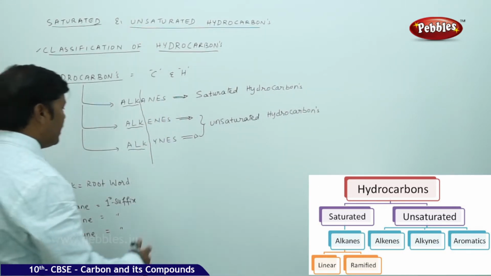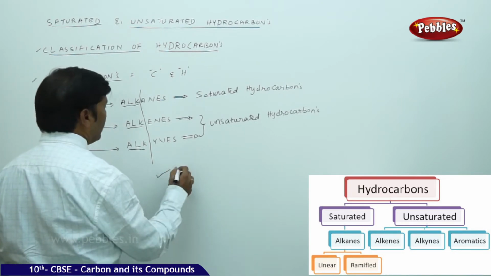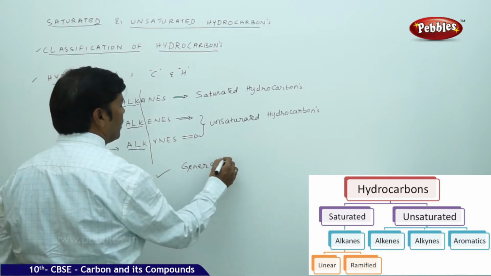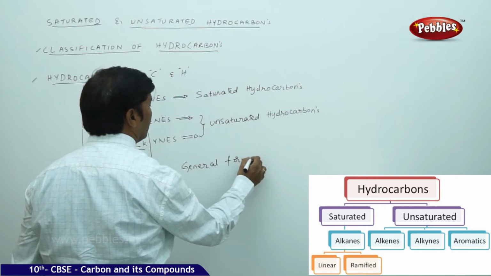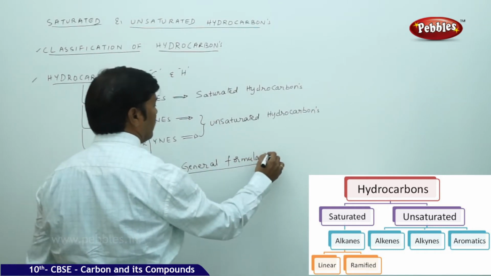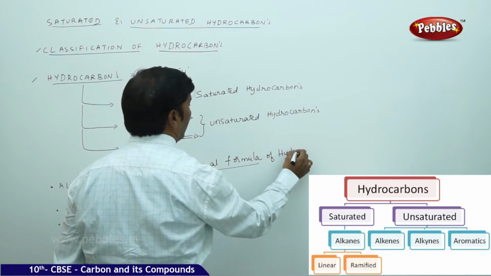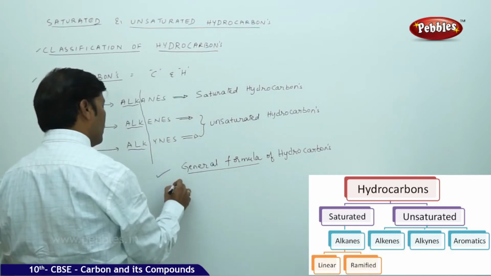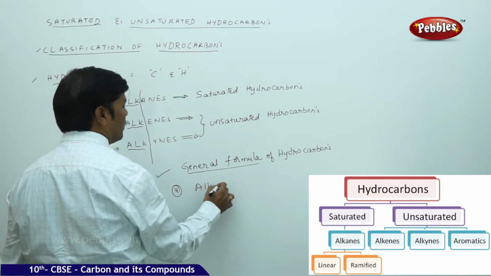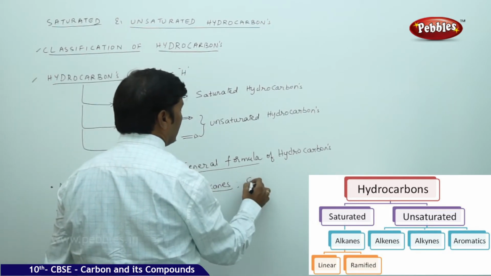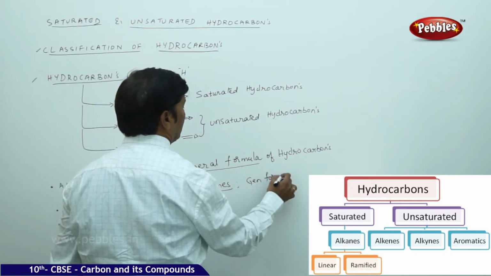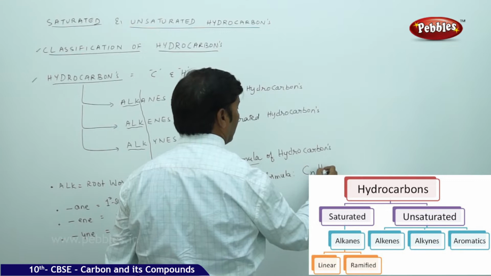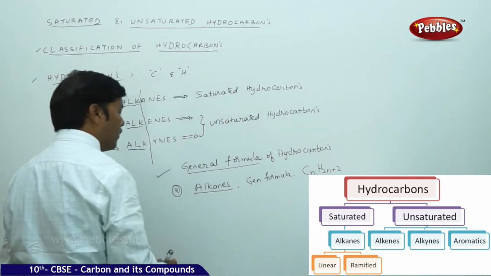So again, if you take alkanes, the general formula of hydrocarbons, saturated and unsaturated. In particular, if you go for alkanes, the general formula is CnH2n+2.